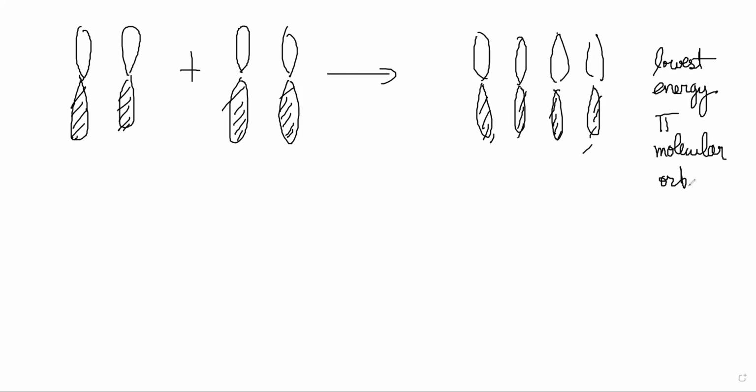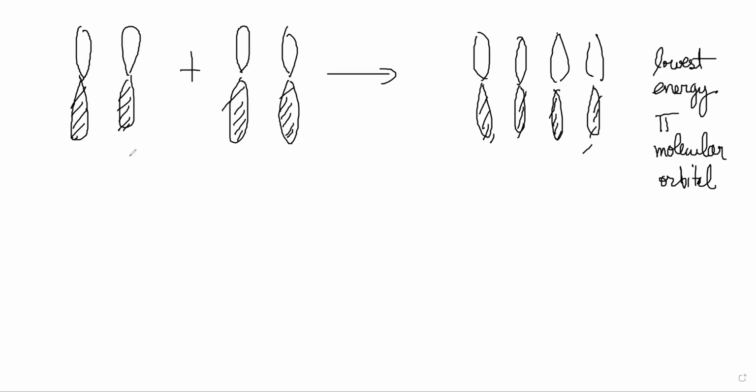Now, if you wanted one node, you could have flipped one of them, right? But if you flip one of them, actually there are two nodes suddenly, right? Let's flip one of them and keep the others as it is. Then suddenly there are two nodes, right? And you could have flipped the other one also. You could have flipped this one also. And then also there are two nodes, right?